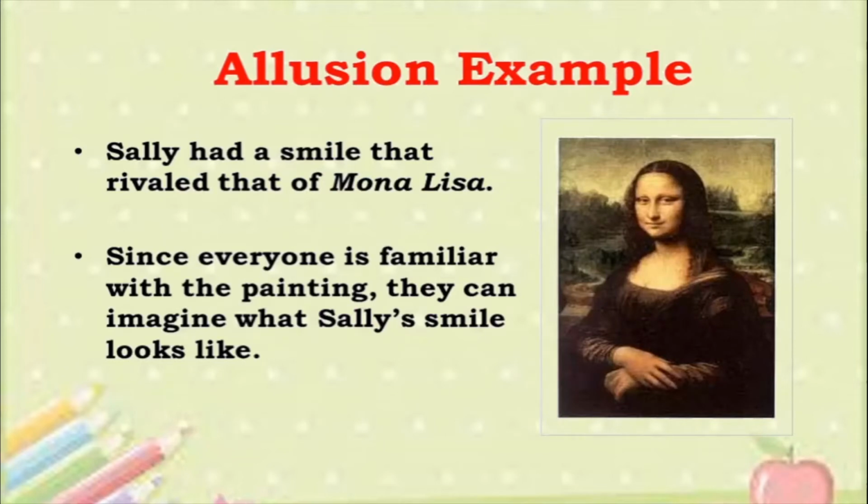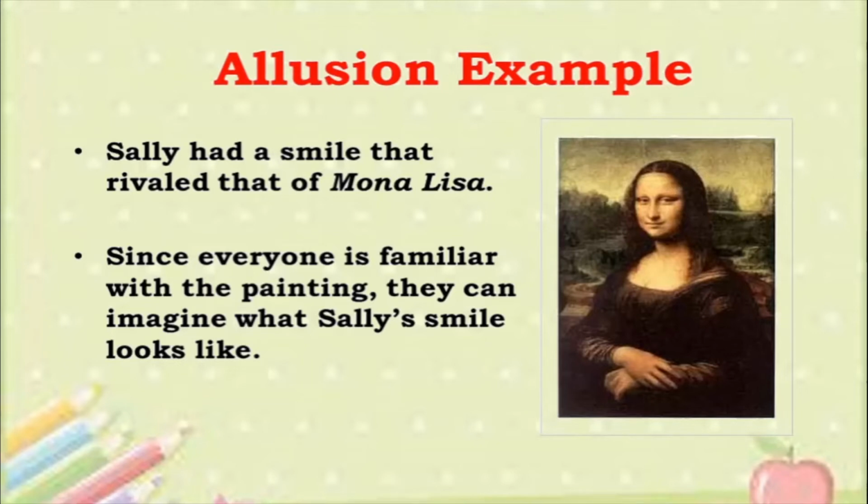See, Sally had a smile that rivaled that of Mona Lisa. So see, this is the very, very famous painting Mona Lisa by Leonardo da Vinci. And this smile of Mona Lisa is supposed to be the most alluring smile seen by human beings. Okay? So Sally had a smile. Sally is a girl.